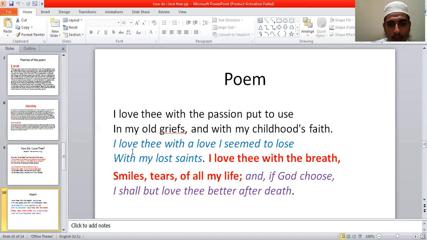I love thee with a love I seem to lose with my lost saints. Here the word saints gives a religious flavor to this line. Lost saints means lost religious faith. You know,